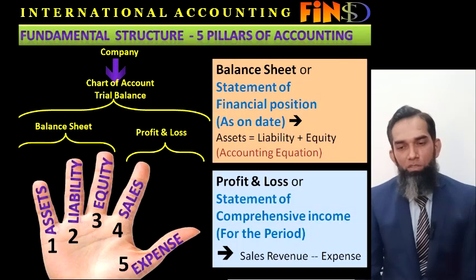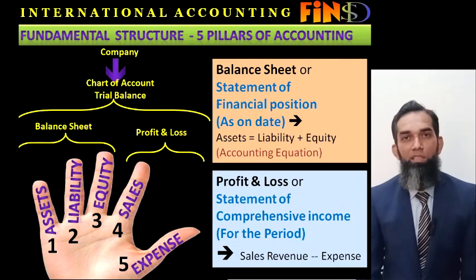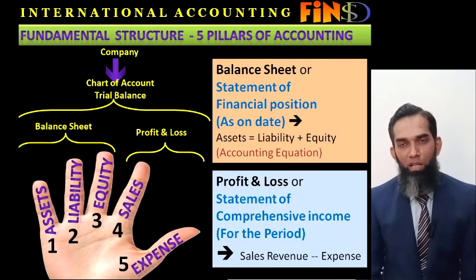There are five pillars of accounting. If you understand these five pillars and the basics, what are the roots of accounting, these five pillars are almost applicable all over the world.